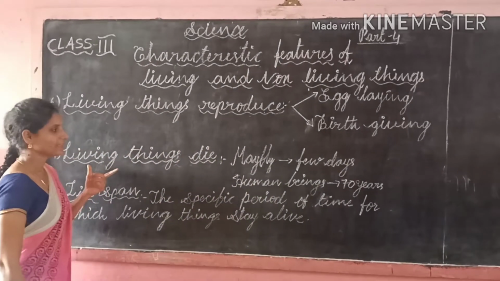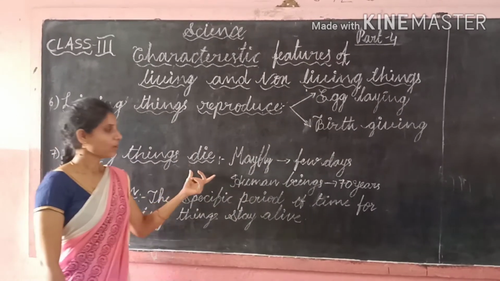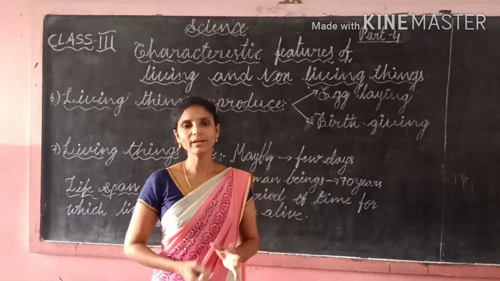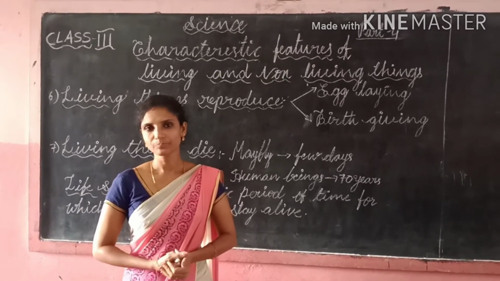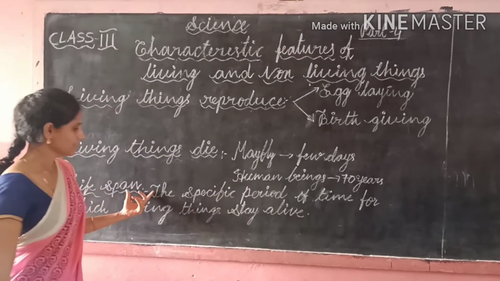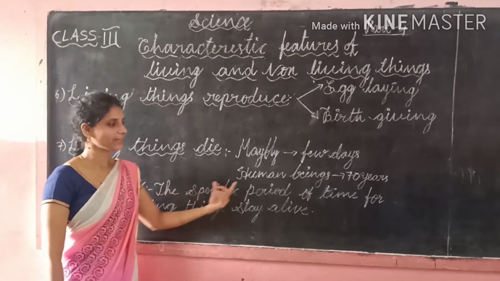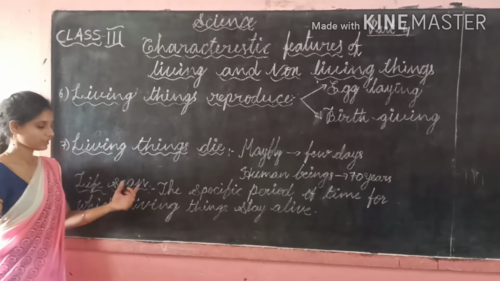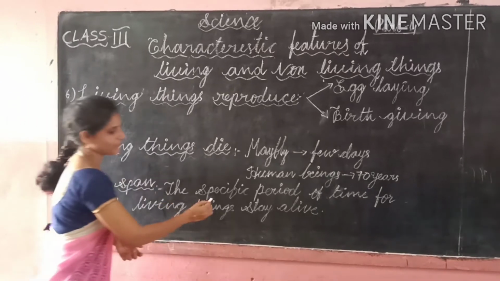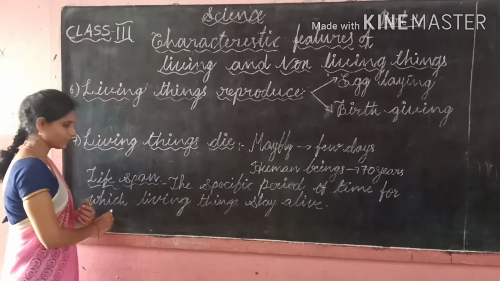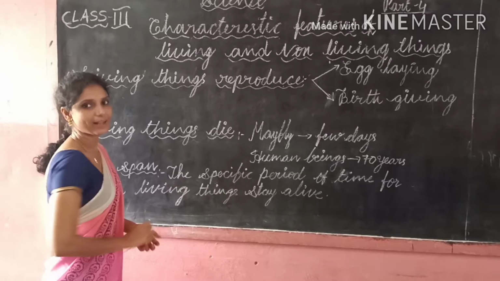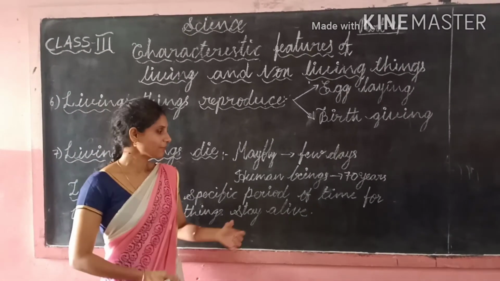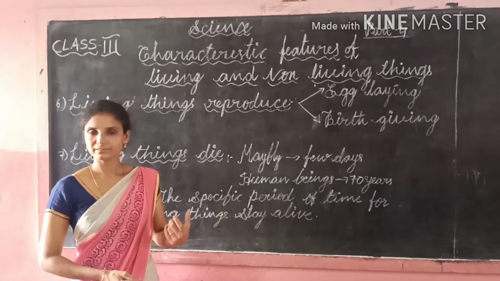And seventh one, living things die. All living things have a particular lifespan. What is meant by lifespan? Lifespan is the specific period of time for which living things stay alive. All living things have a particular lifespan. After that, living things die.